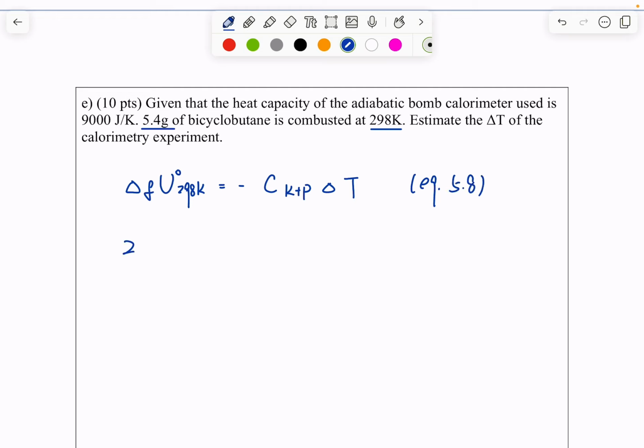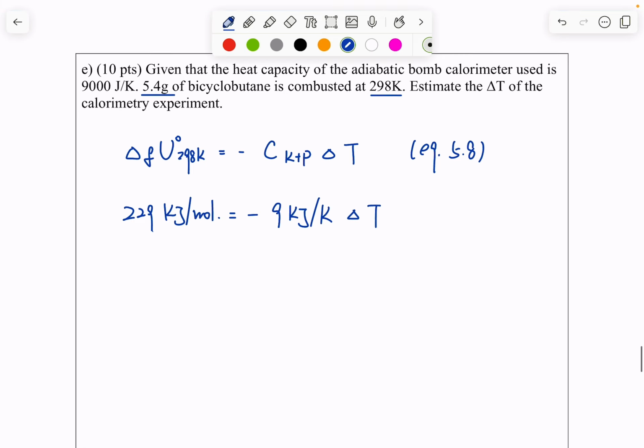Now this one is just plugging numbers. We have 229 kilojoule per mole, note that this is for 1 mole of bicyclobutane burned, equals -9 kilojoule per Kelvin times delta T. So for every mole of bicyclobutane burned, the change of temperature must be negative 229 over 9, which equals negative 25.4 Kelvin per mole.